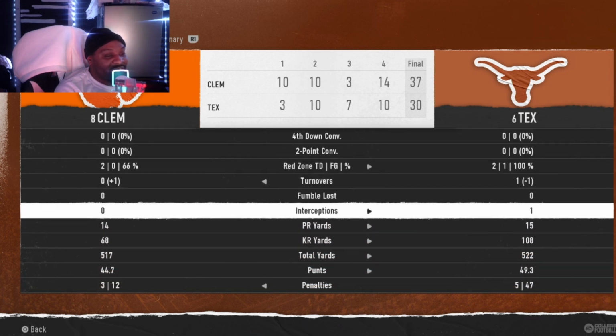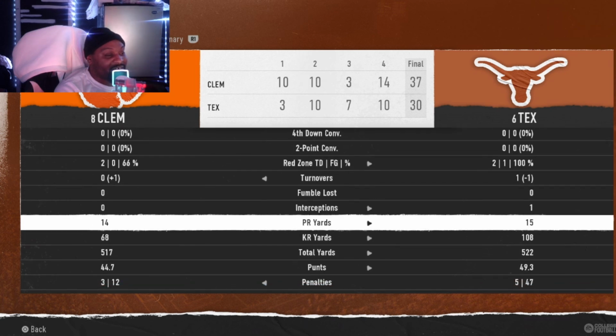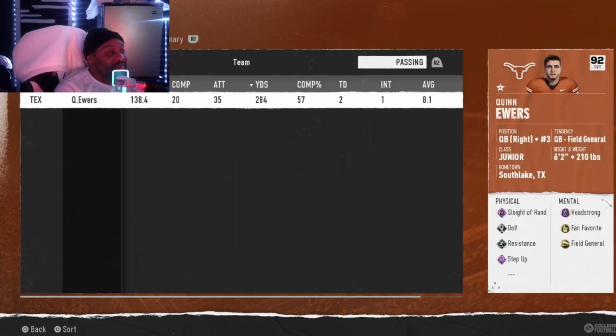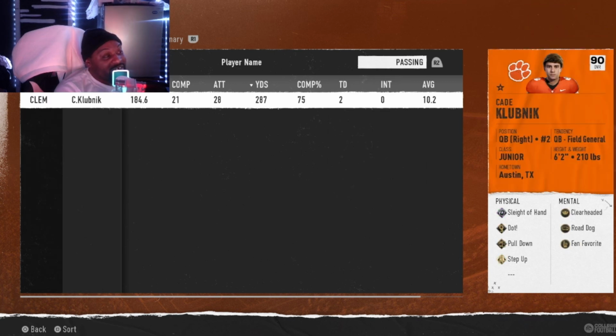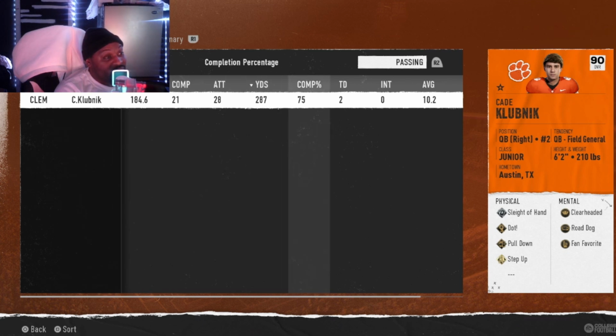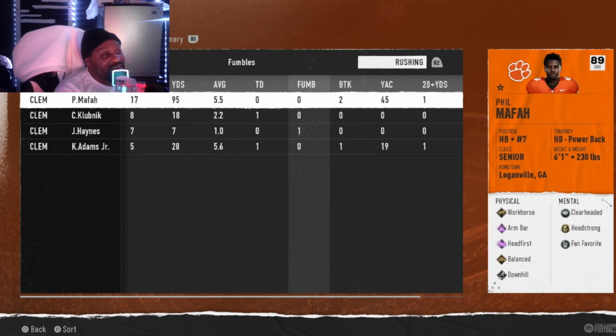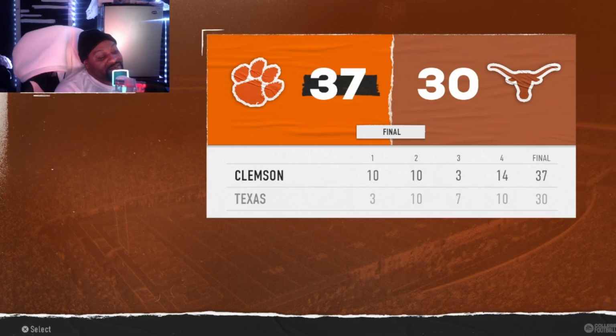They started off slow. A lot of the key to a lot of these games, they start off kind of slow, and a lot of these teams that started off slow don't really catch up. But a lot of these games are kind of neck and neck and close. A lot of these games are pretty good, watchable games from the way the score went. I'm looking at the stats here, and their Clemson quarterback was, I think, player of the game. They ran the ball. Another stat was a lot of teams who lose weren't able to run the ball, and that was the key to a lot of these teams losing because they couldn't run.